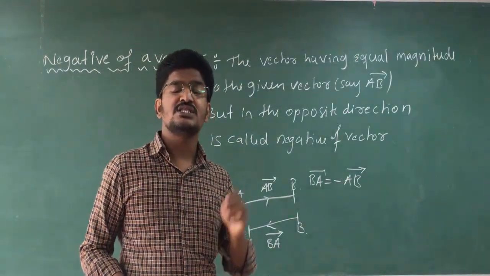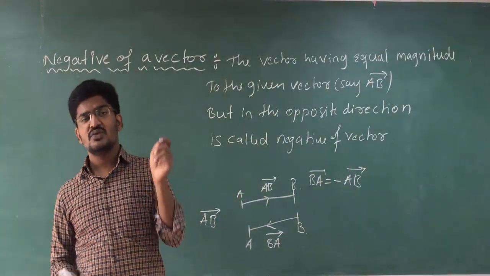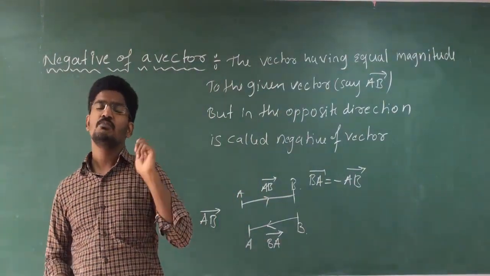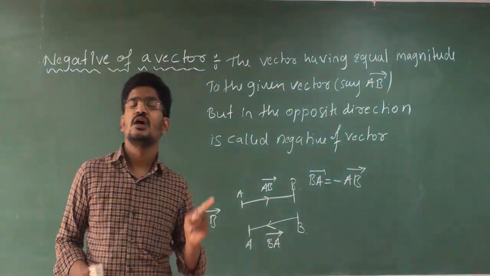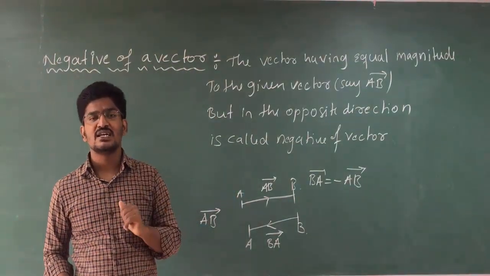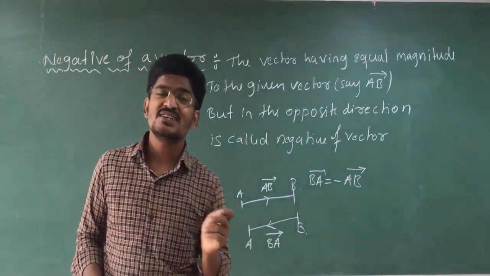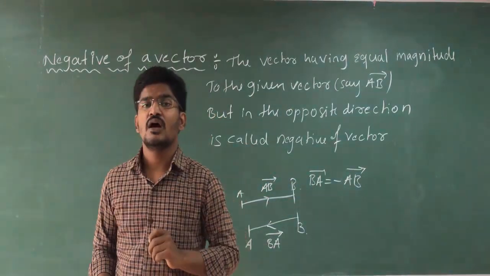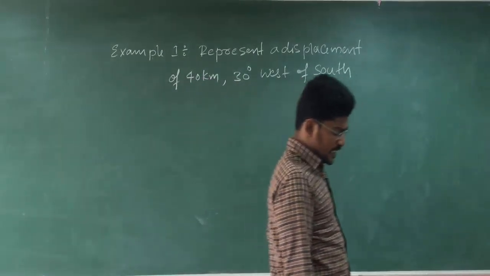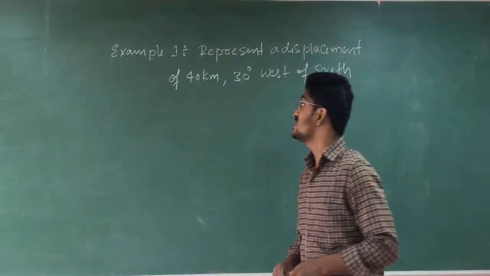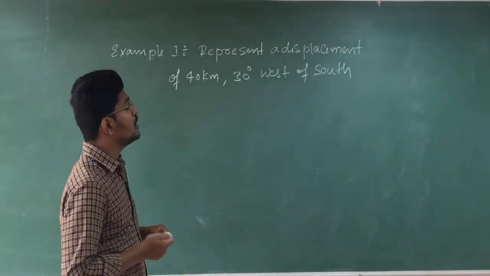Negative of a vector means the vector having equal magnitude to the given vector, say vector AB, but in the opposite direction of vector AB, is called a negative of vector. That is, vector BA is equal to minus of vector AB. Are you clear, students? Okay, students. So now let us go for one of the examples for the representation of vector.